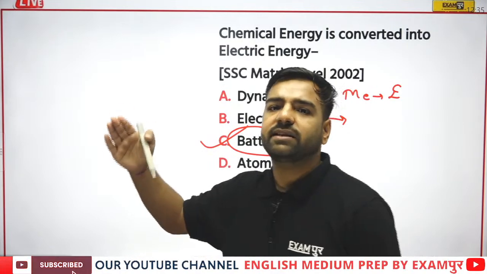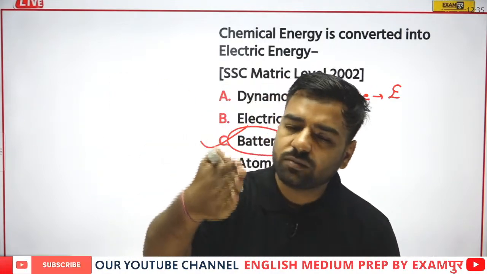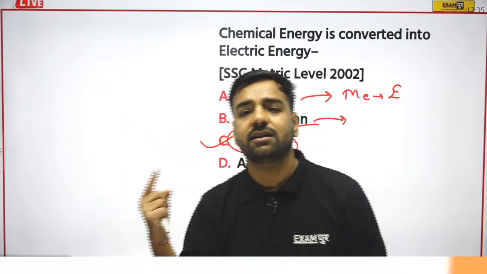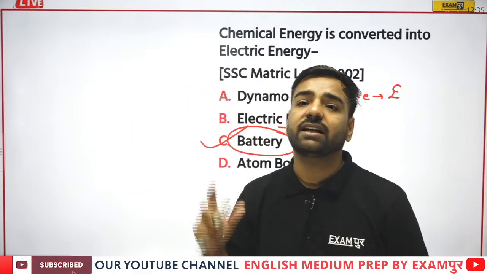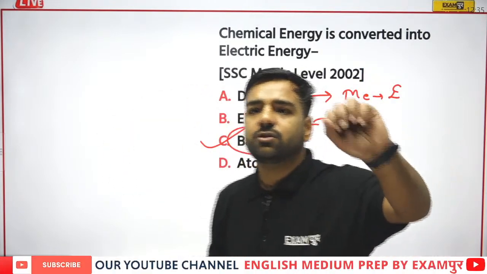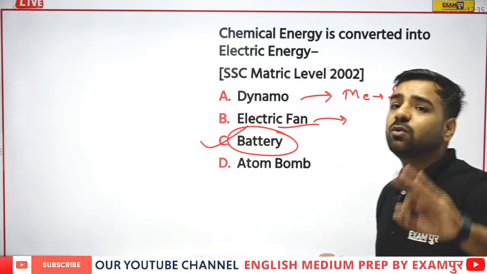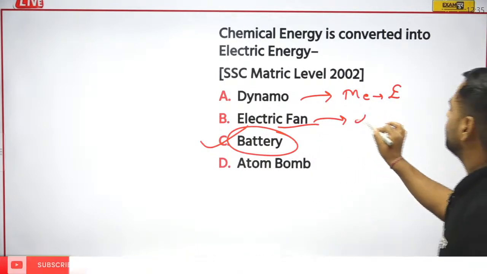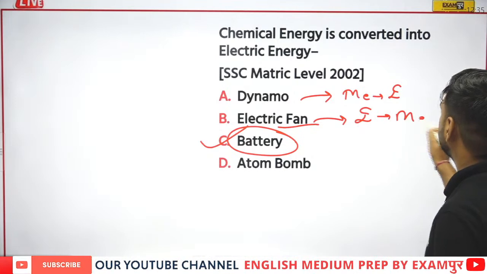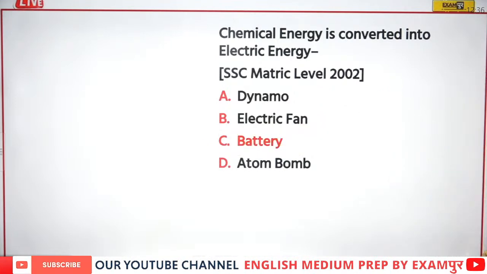So that's why we can say that electric energy which was used by the fan is converted into mechanical energy, because that fan is actually rotating and giving you air, right? So here the correct answer would be what? Electric to mechanical. Okay, so I'll write electrical to mechanical. These questions are asked, so please remember this part. Okay, so battery was the correct answer.